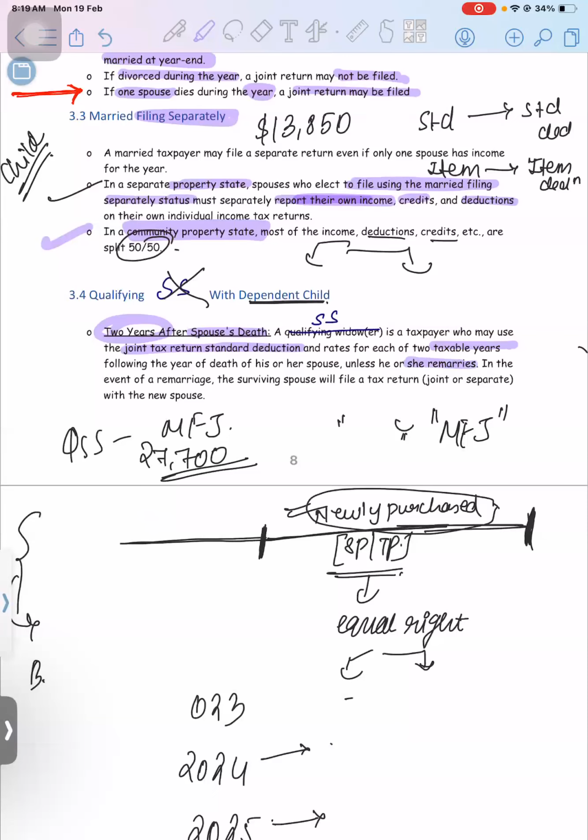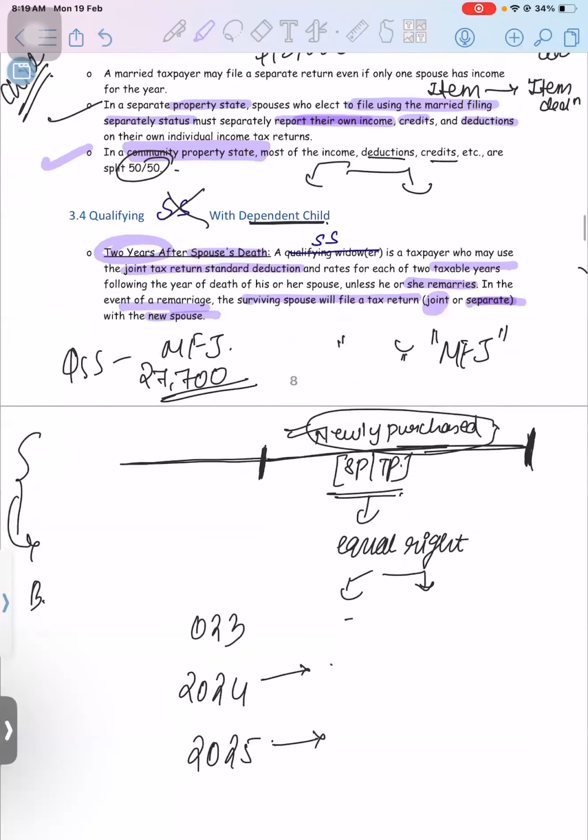Next one, it is saying that the rates will be beneficial for them for the 2 taxable years unless she remarries. He or she, okay? Here only the word she is mentioned, but remember one thing. In the previous batch, few people got confused that the female can only be a surviving spouse. That is not true. Even the male can be a surviving spouse. So please read the question carefully every time. In the event of remarriage, the surviving spouse will file a tax return that should be joint or maybe separate with the new spouse. Okay, clear, guys?